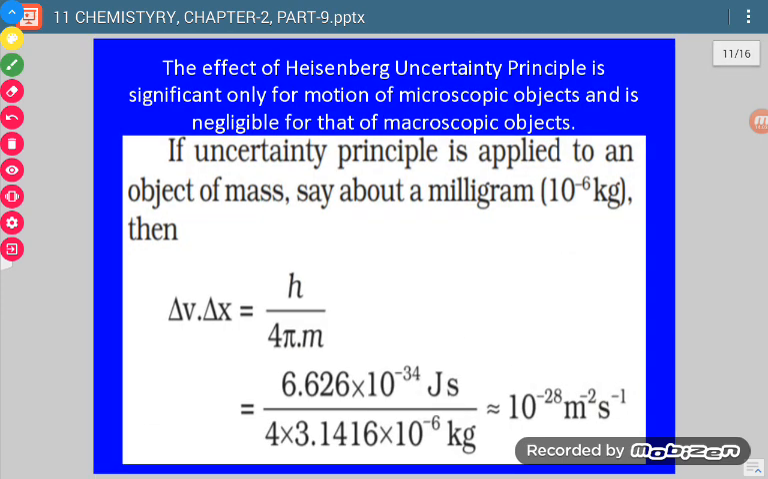Now where is it applicable, and what are the different values which we can observe?